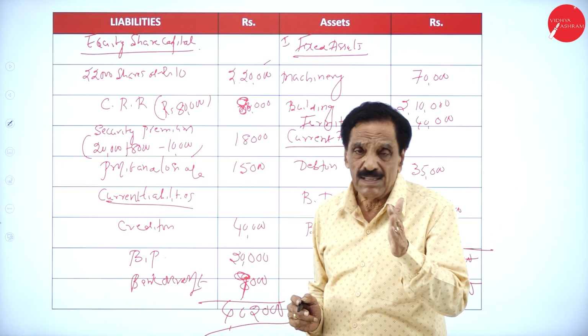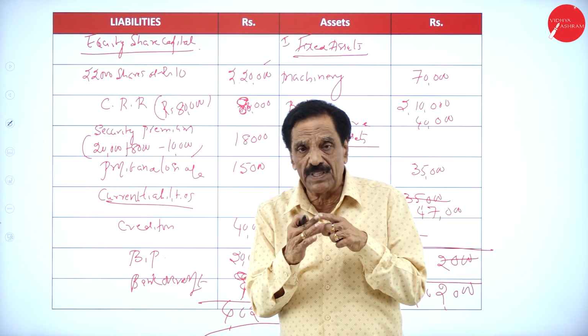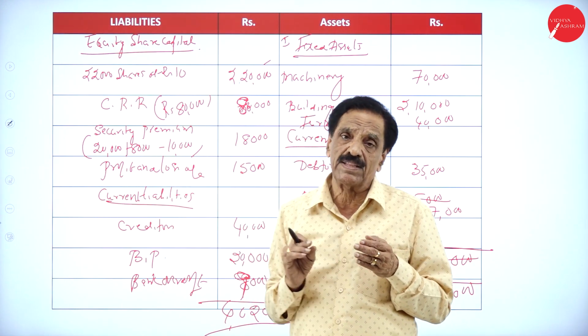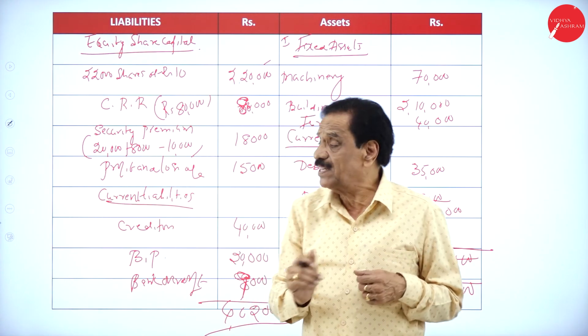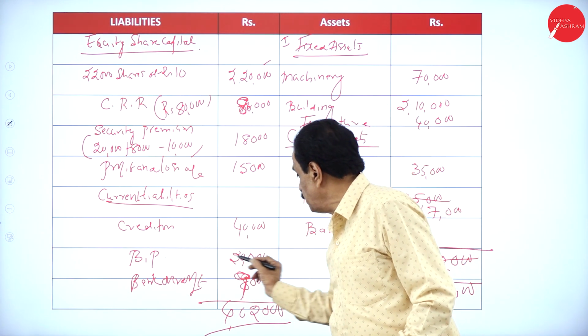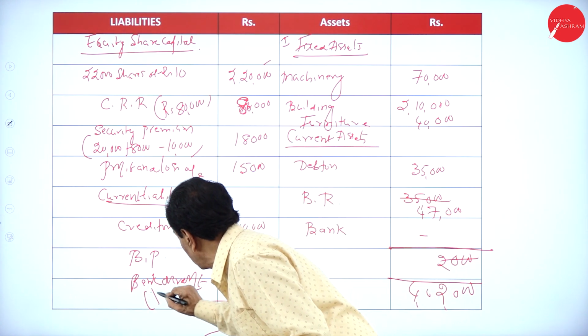First we have got 50. 15 has been utilized actually out of 50. By selling the investment, you got a loss of 5,000. Balance is 45,000. CR created 30,000. How much left over? 15,000. Creditor 40,000. BP 20,000. Bank overdraft is 9,000.